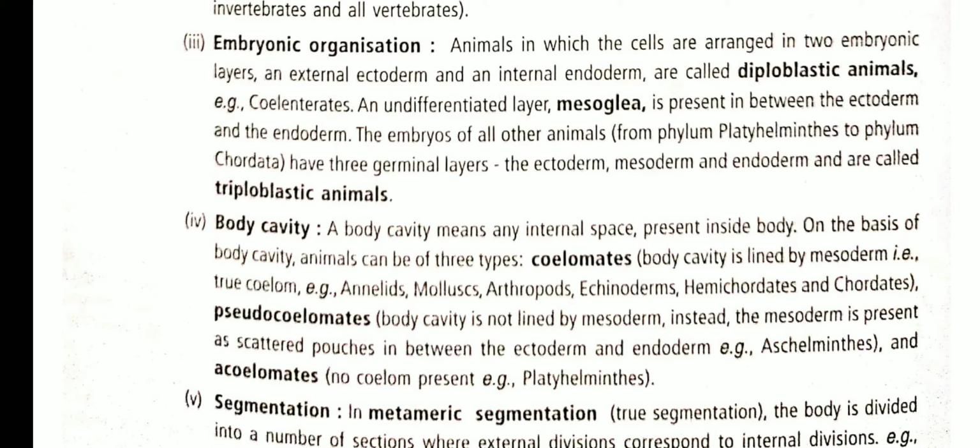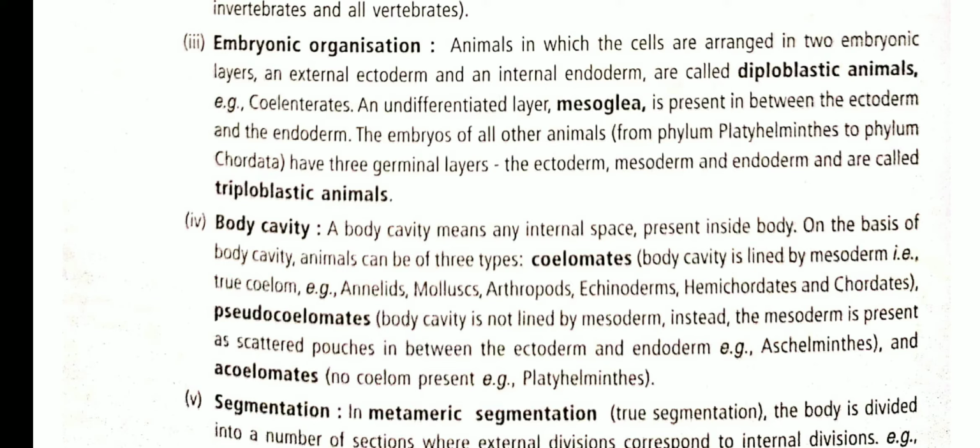The outer germ layer is called the ectoderm, and the inner layer is called the endoderm. The whole animal body is made up of two germ layers. The external germ layer is the ectoderm, the middle layer is absent, and the internal layer is the endoderm. These organisms are called diploblastic organisms.